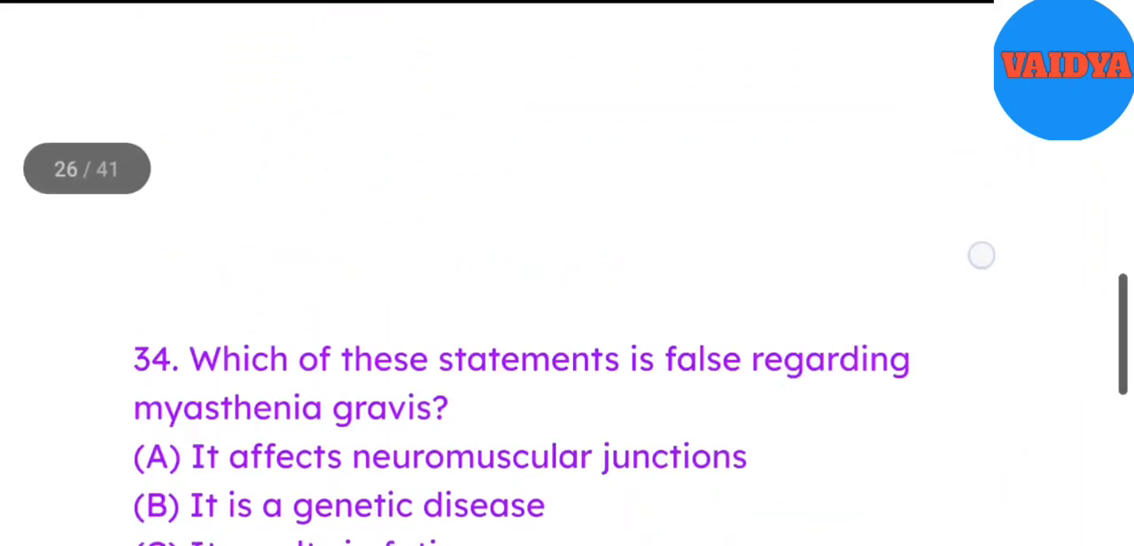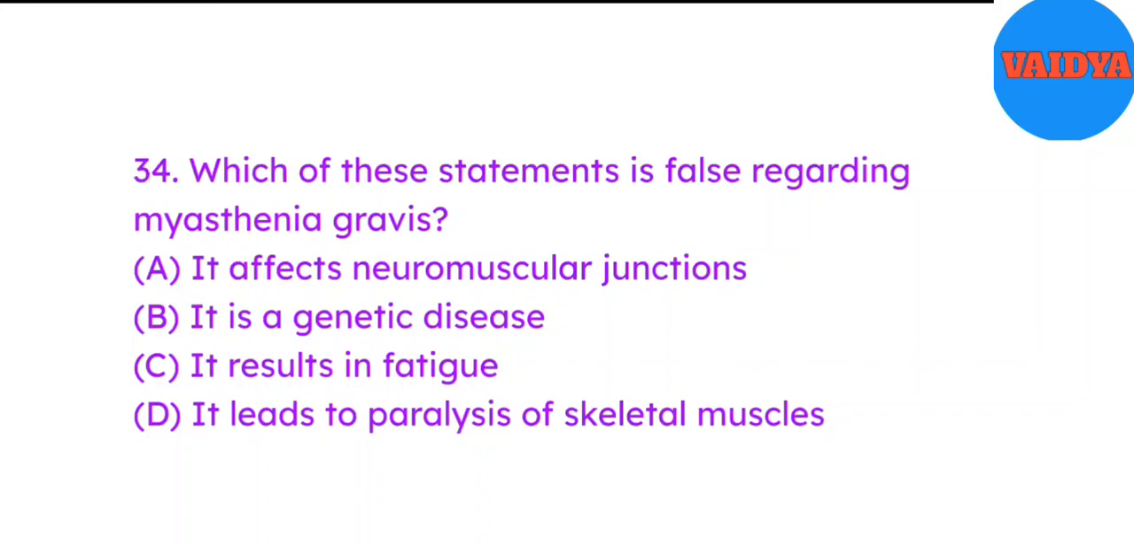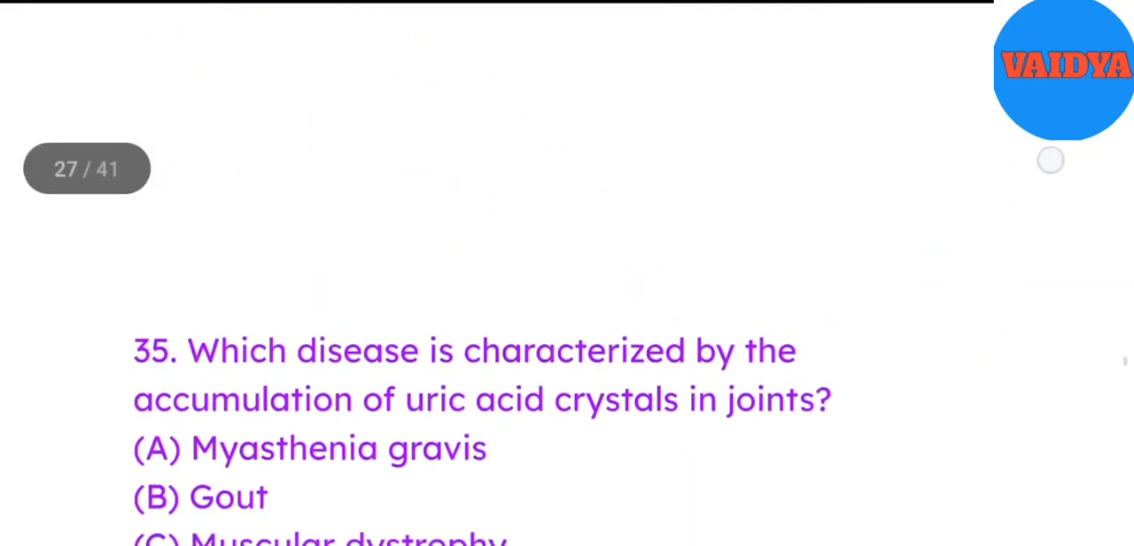34. Which of these statements is false regarding myasthenia gravis? A. It affects neuromuscular junctions. B. It is a genetic disease. C. It results in fatigue. D. It leads to paralysis of skeletal muscles. Answer B. It is a genetic disease.